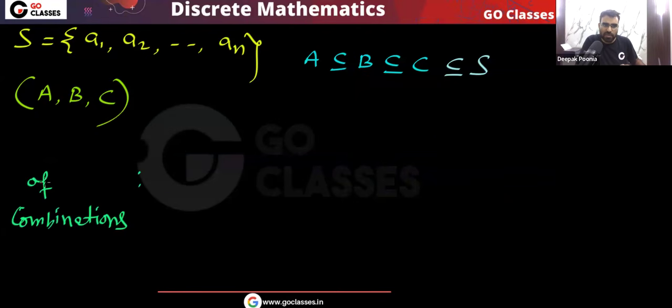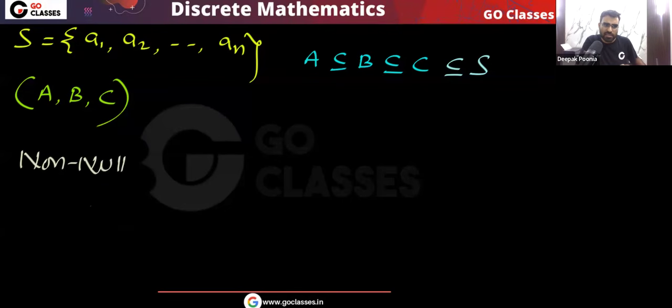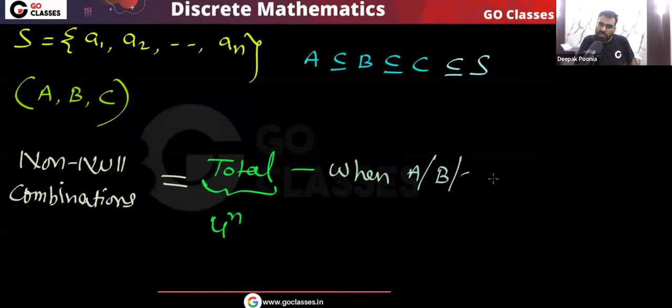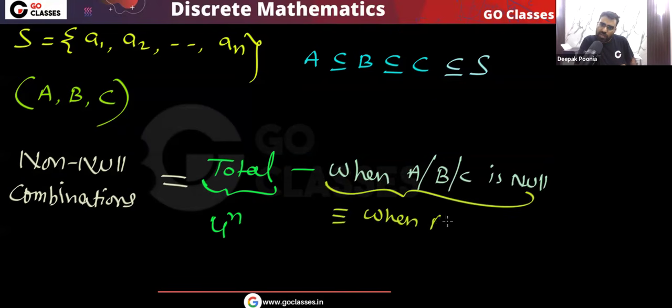So what will the desired combinations be? The non-null combinations will be equal to the total number of combinations, 4 power n, minus the cases when A or B or C is null, and that is the same as when A is null.